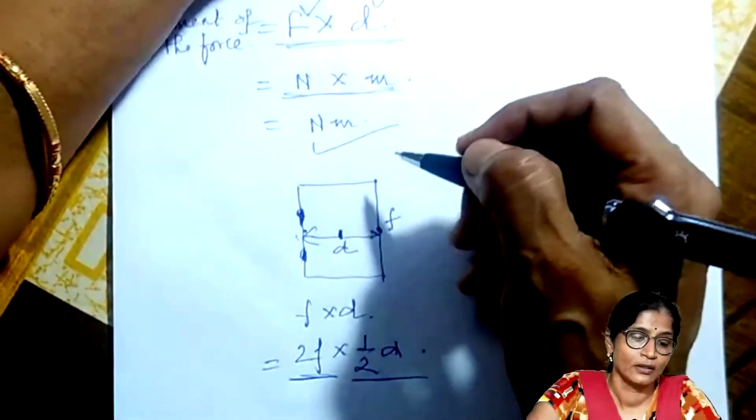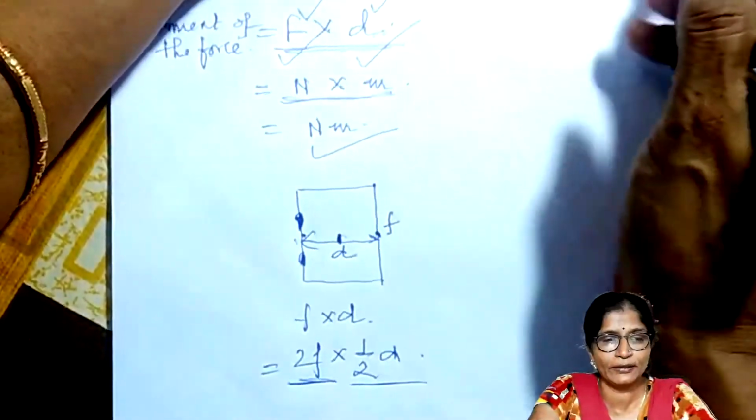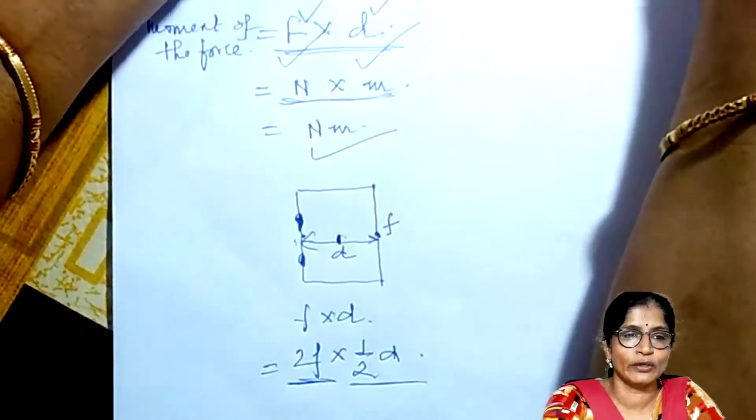So it means it depends on two factors, first the force and second the perpendicular distance of the applied force from the pivoted point.